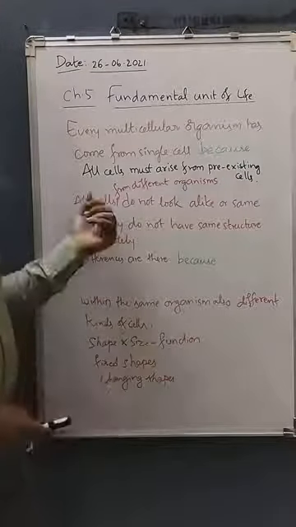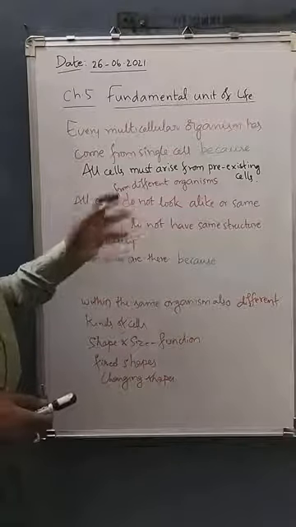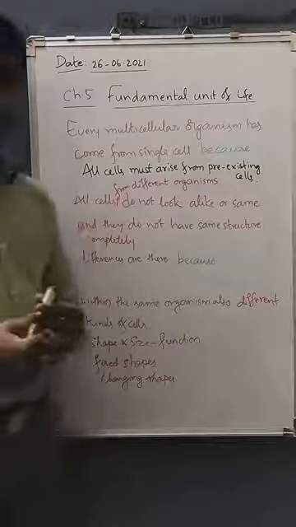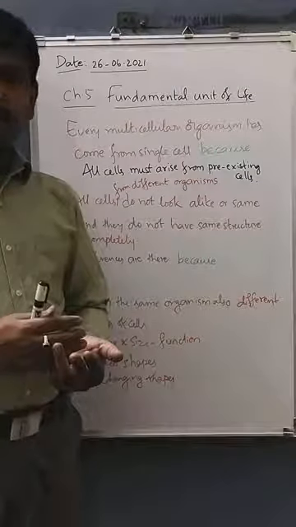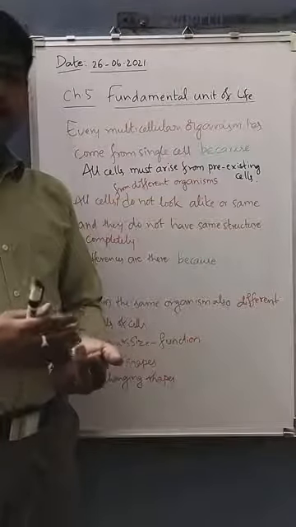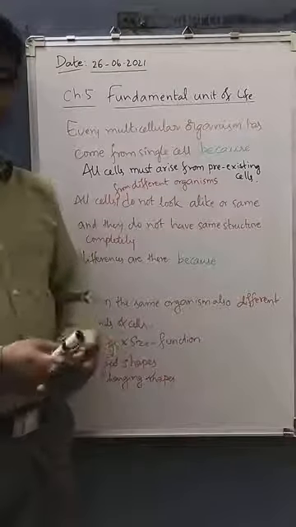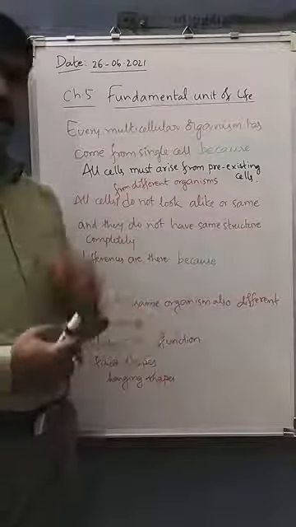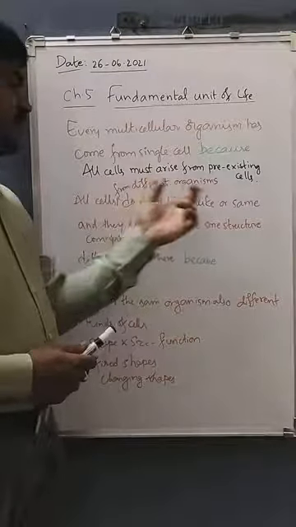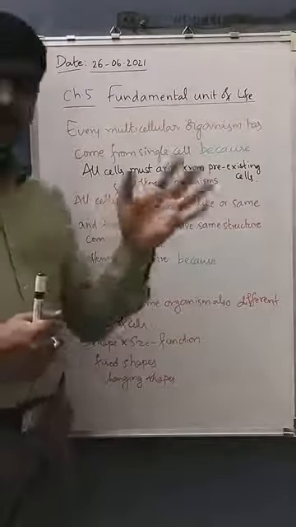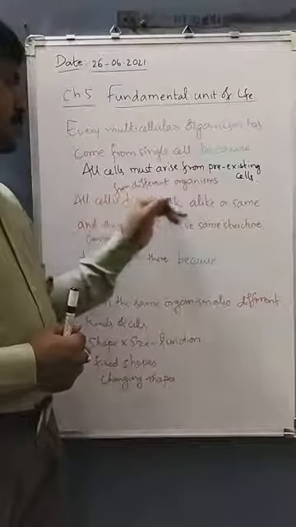Next, if you take different organisms like onion root tip, some fungus, some plant, and take out their cells and look at them, do they look the same?